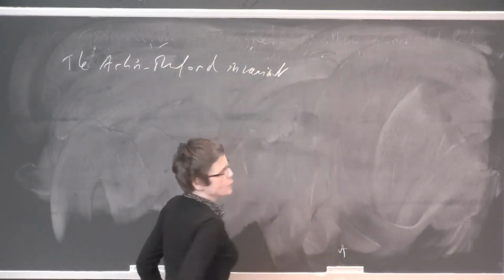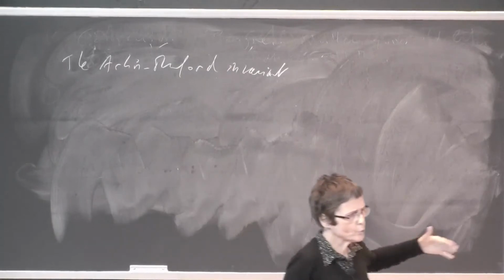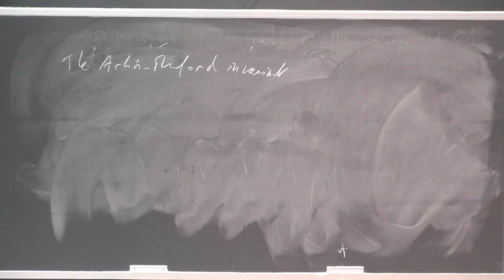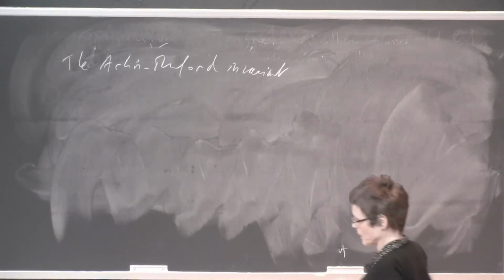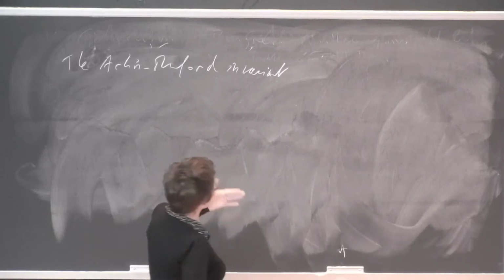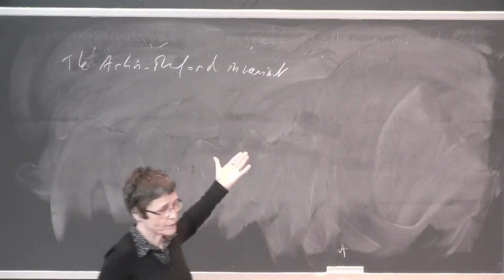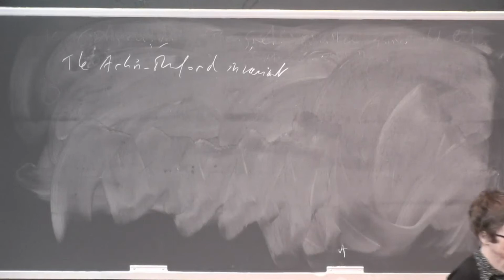So here I'm going to be over C and use Betti homology, but in fact this invariant is really very algebraic. You could define it by purely algebraic means, and certainly in any case replace Betti homology that I'm going to use with étale homology.